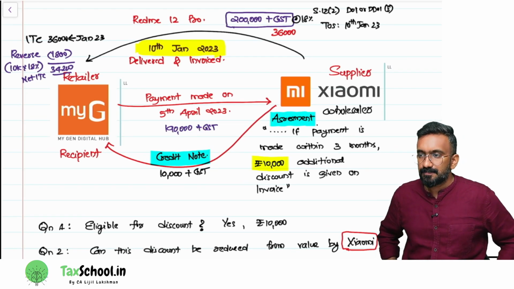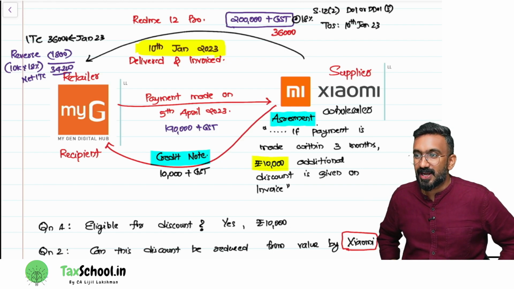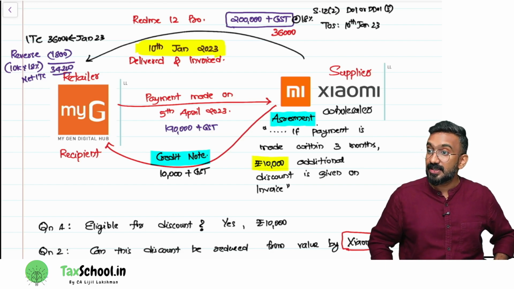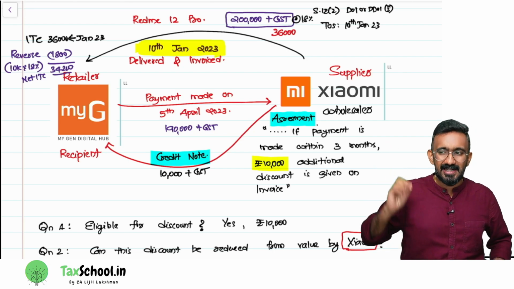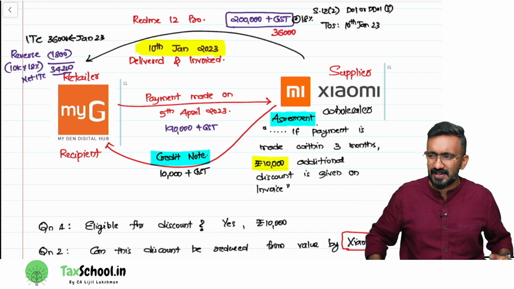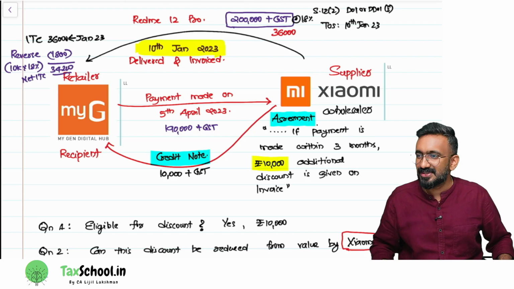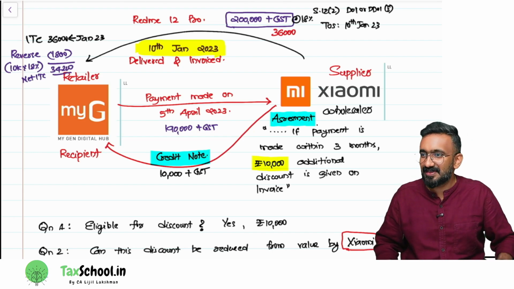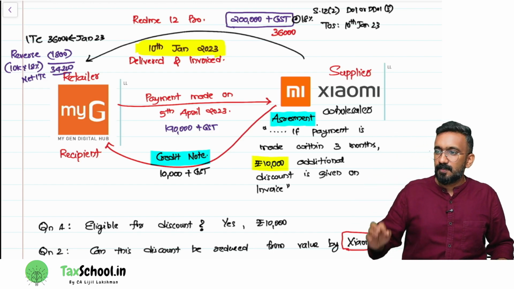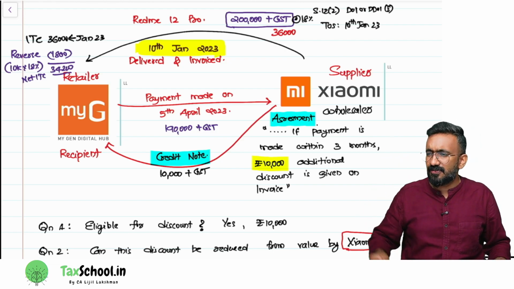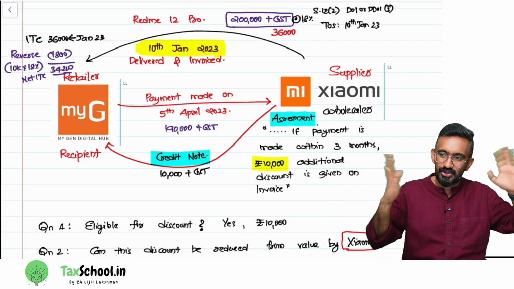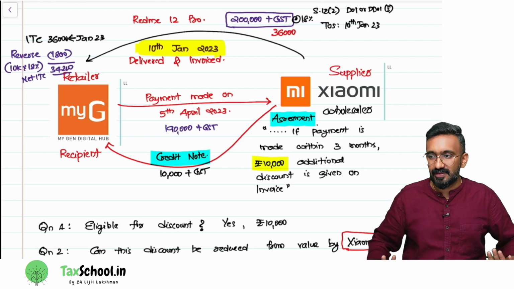Look at this. You remember MyG and Xiaomi, we had a transaction where I told about interest being paid because there is a delay of 3 days, 3 months, right? So the transaction is now slightly different. Xiaomi and MyG are doing a lot of transactions. Now Xiaomi says that MyG, you are my best retailer. And MyG is saying that you are the best wholesaler. They're thick friends. Now the transaction is happening with a different term. What is the term? When Note Redmi 12 Pro is released, the first lot of product is given by Xiaomi to MyG only. First box of product came to MyG showroom when, on 10th January, it came.